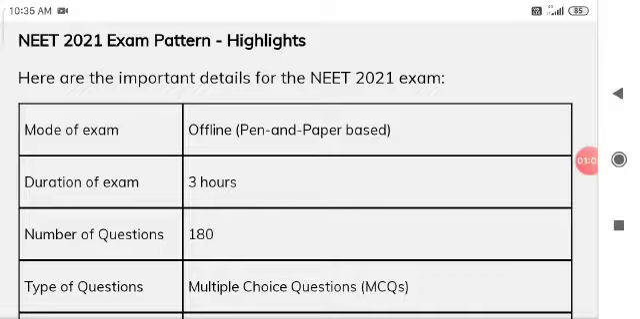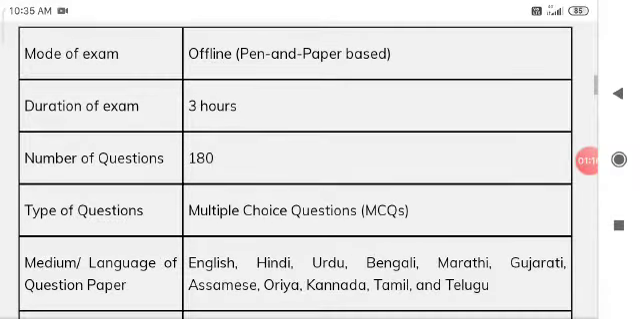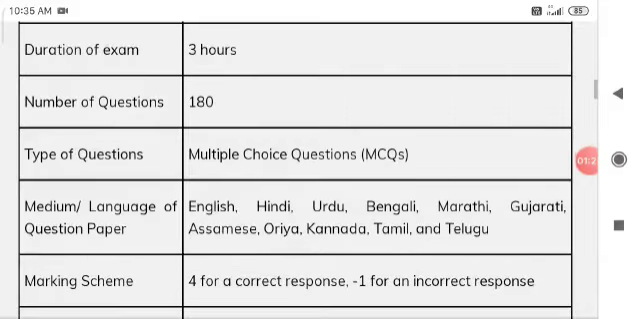What are the exam patterns? We are going to see here. Here are the important details for the NEET 2021 exam. Mode of exam: offline, pen and paper based. We are going outside to write the exam, right? So offline, pen and paper based. Duration of exam: 3 hours we are going to write.